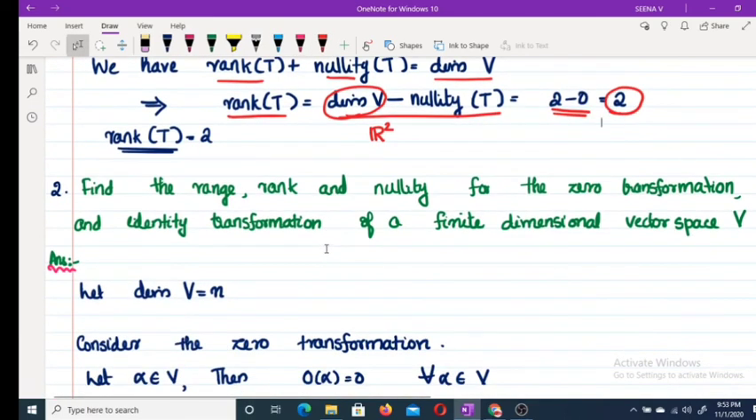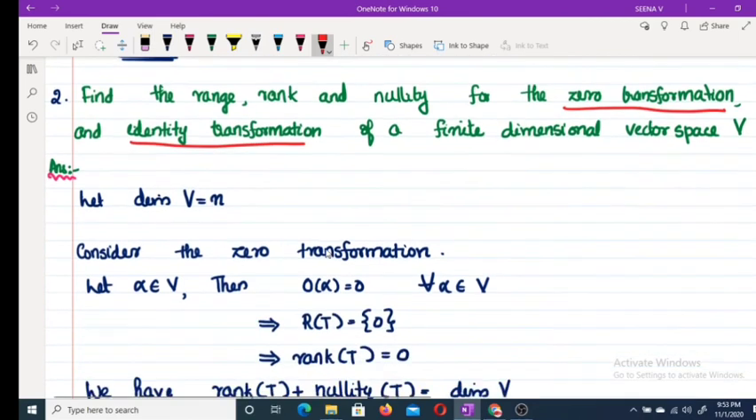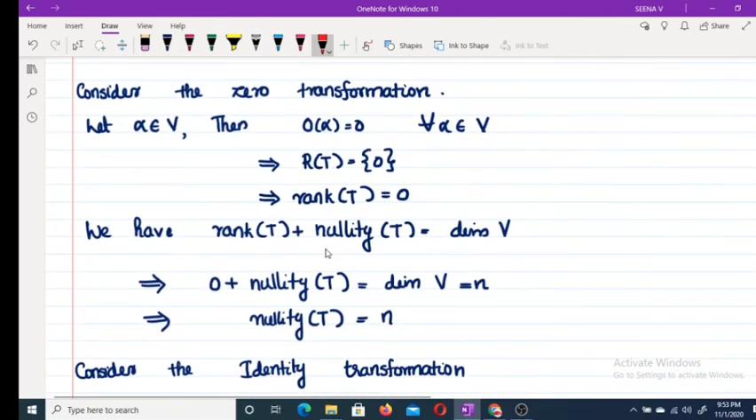Now moving to another interesting problem. Here we have to find the rank and null space of the zero transformation. Also find it for the identity transformation. Now for the zero transformation, we have 0 of alpha equal to 0 for every alpha belongs to V. For the range, there is only one value, that is 0. That means range of T equal to the set {0}. This implies rank of T equal to 0. Substituting this here, we get nullity of T equal to n.